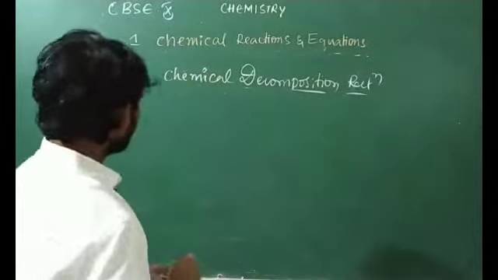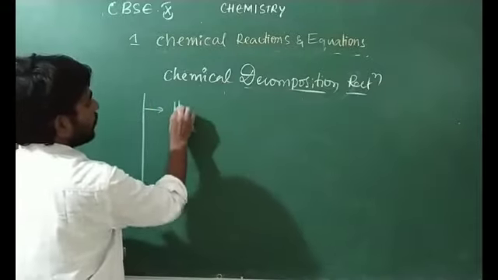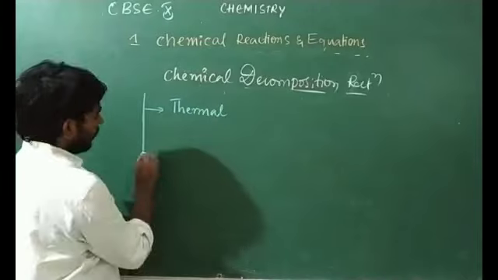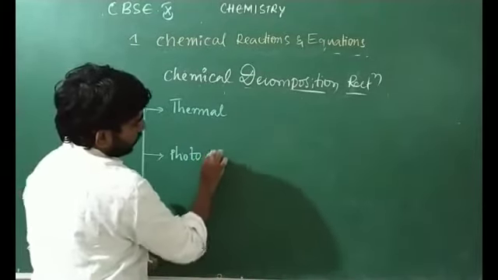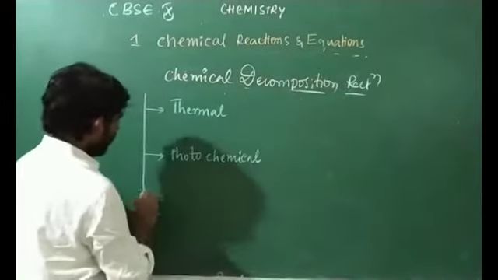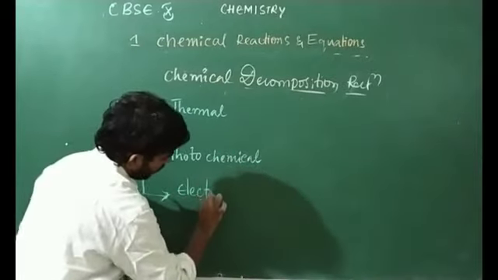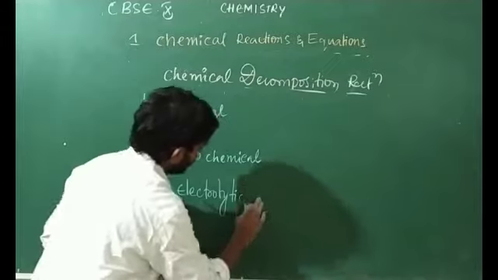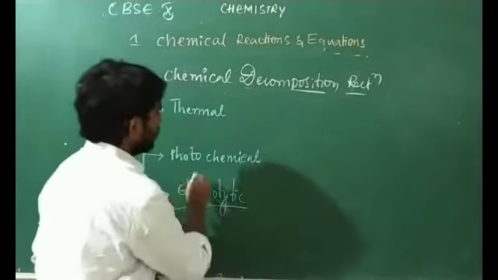First one is thermal decomposition. Second one is photochemical decomposition, and third one is electrochemical or electrolytic decomposition reaction.